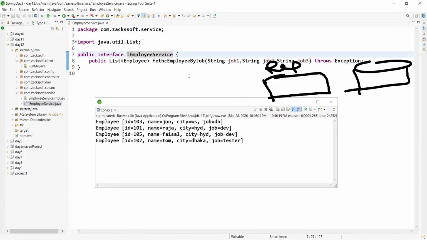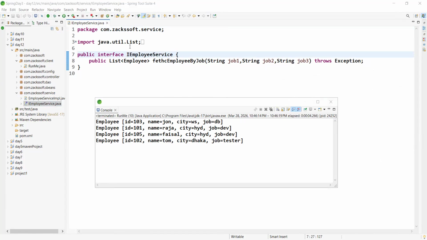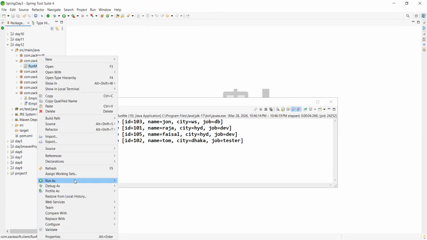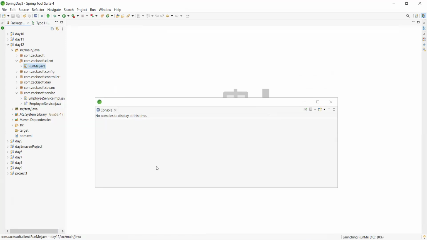So simply we are defining one method. What is the method name? Simply fetch employee. I highly request please be on time. So what we discussed in our previous session, I'm repeating one more time. In our previous session, we created one project. Let me run our previous project, simply run as Java application. So we are getting this output, nothing more than this.